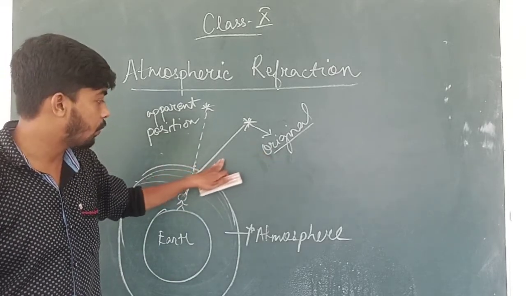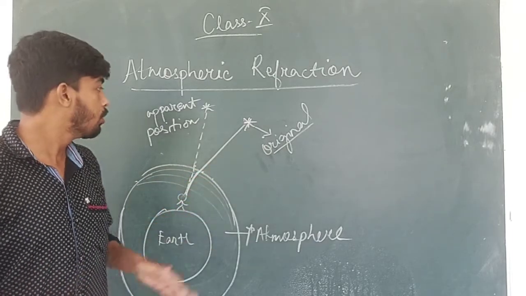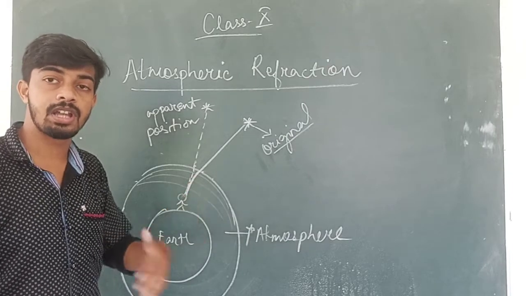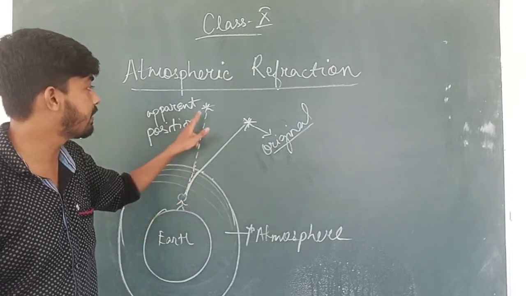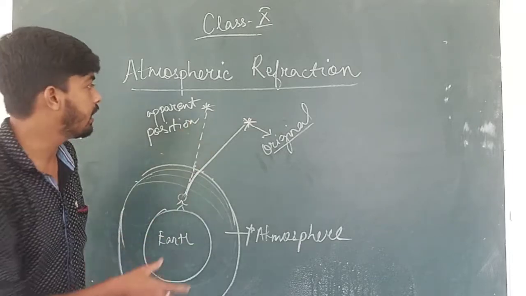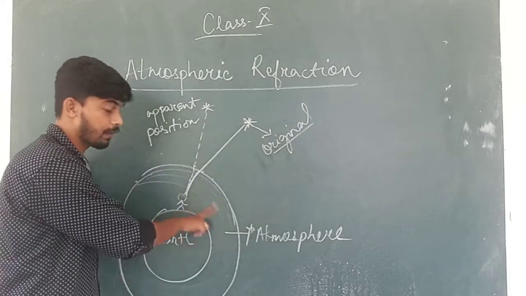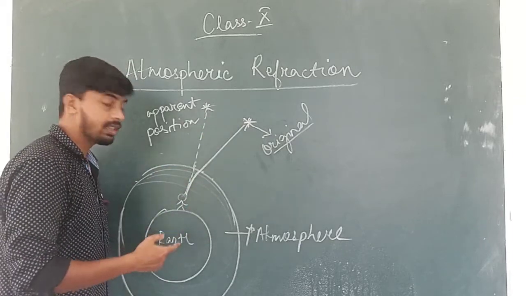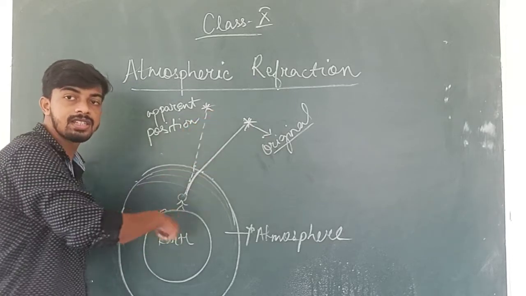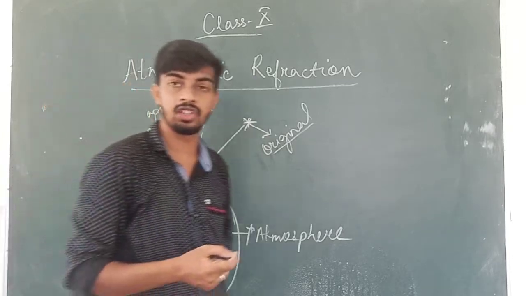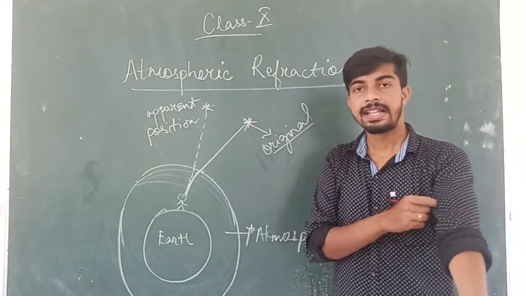Because the light while entering the Earth's atmosphere has refracted a little bit, the person who is gazing at the star assumes that the star is at this position. So finally, due to our vision and atmospheric refraction, we think the star is in a different position. This is how atmospheric refraction changes our view.